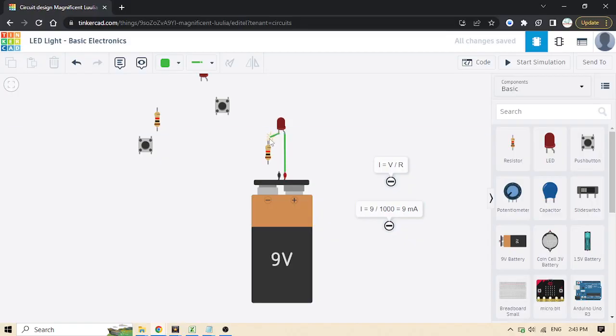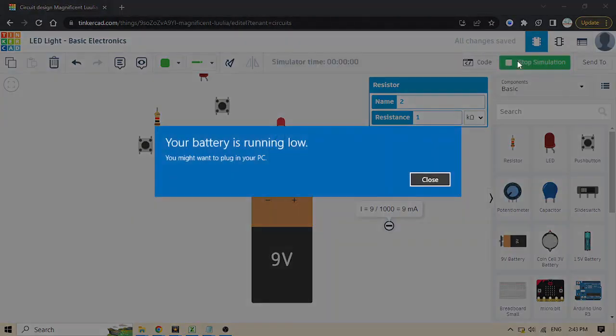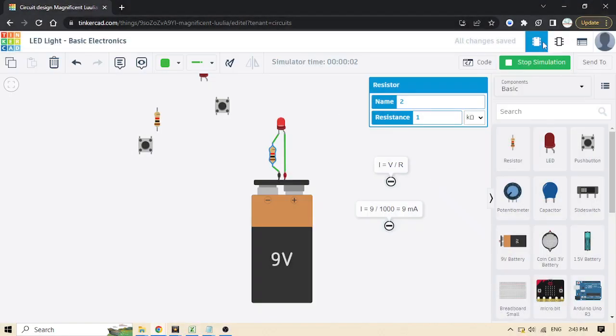Now we try to light that LED using the battery, but in this case we are using that 1 kilo ohm resistor, and press start again.